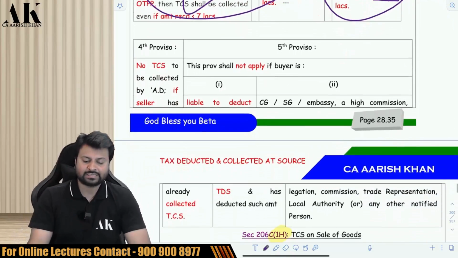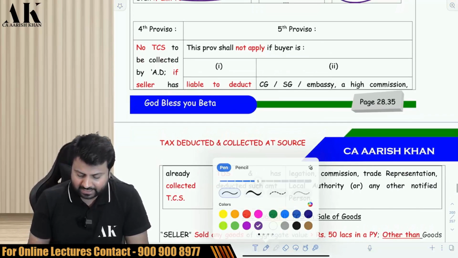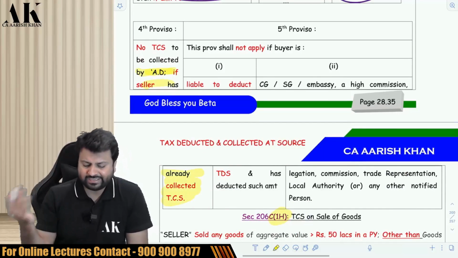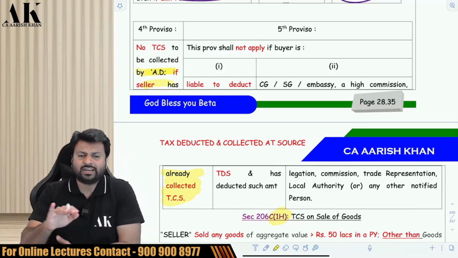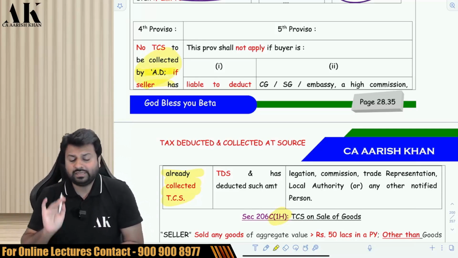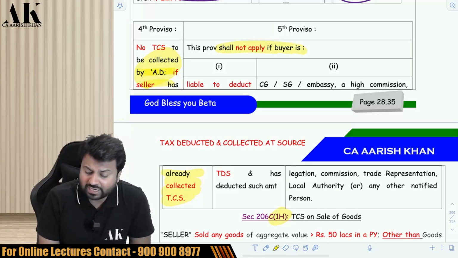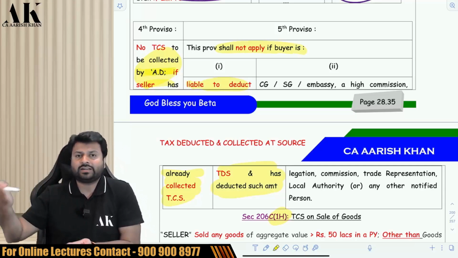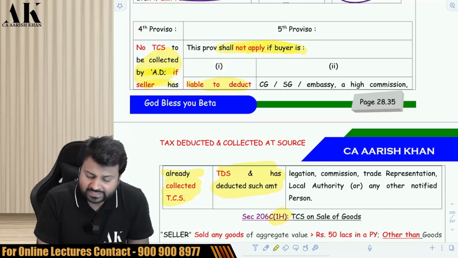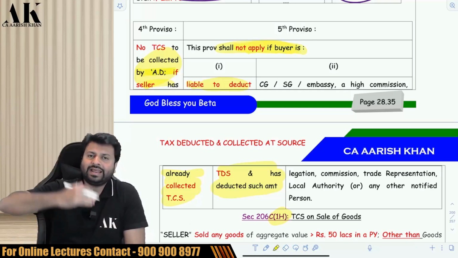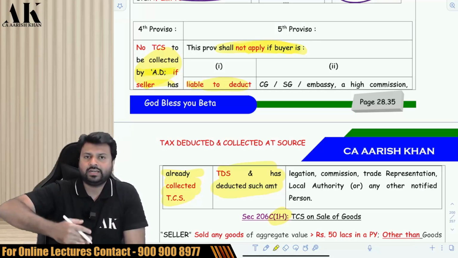Okay, next, no TCS is to be collected. Be very careful. If the seller has already collected the TCS under some other provision, then there is no need for the authorized dealer to collect TCS. Further, this provision shall not apply if the buyer is liable to deduct TDS and such amount has been deducted. For example, I am a buyer and you are a tour operator, and I am making you payment and I am deducting TDS under 194C.